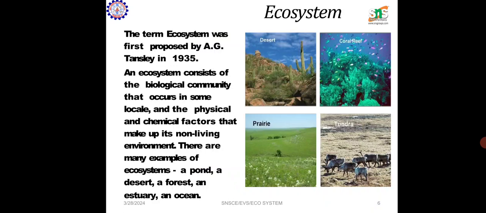What is called an ecosystem? The term ecosystem was proposed by A.G. Tansley in 1935. An ecosystem consists of the biological community that occurs in the same locality, and the physical and chemical factors that make up its non-living environment. There are many examples of ecosystems, like a pond, desert, forest, estuary and ocean. These are all examples of ecosystems, made up of the physical and chemical factors and the biological community.